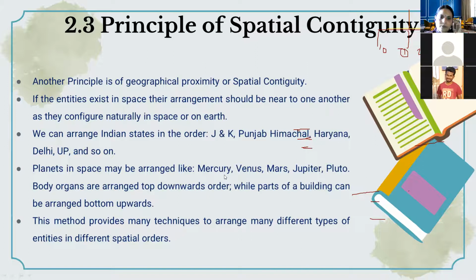Okay, even all the body organs are arranged based on top-down order. We can see later, here all the principles are coming in one slide. Body organs, for example, while parts of a building can be arranged according to bottom upwards. So it depends on how we are providing the structure, or the array, for the specific entity. Okay. So this method provides many techniques to arrange many different types of entities in different spectral orders. So here we can see the first principle, that is entity along a vertical line.